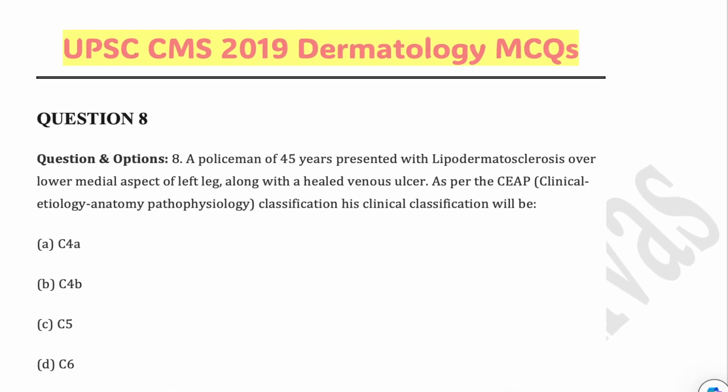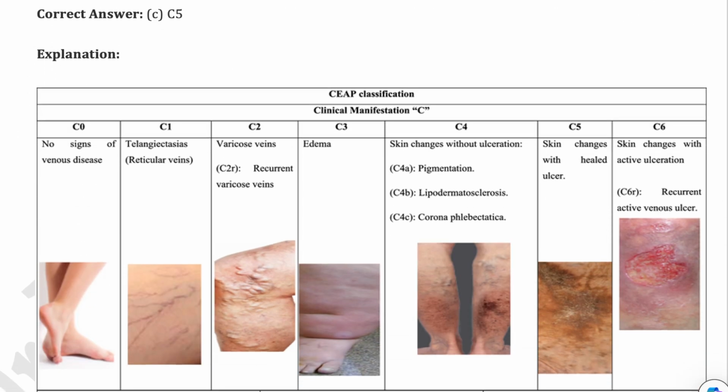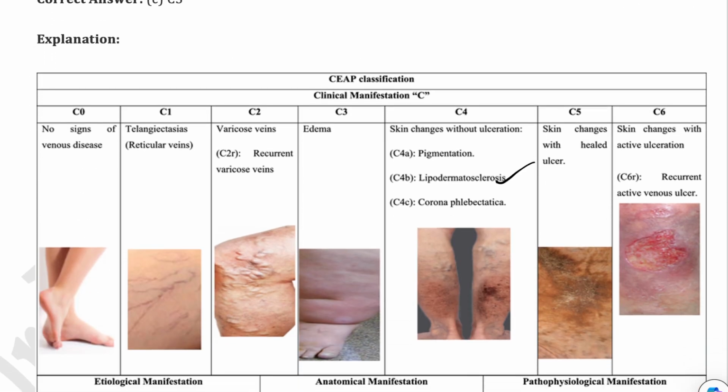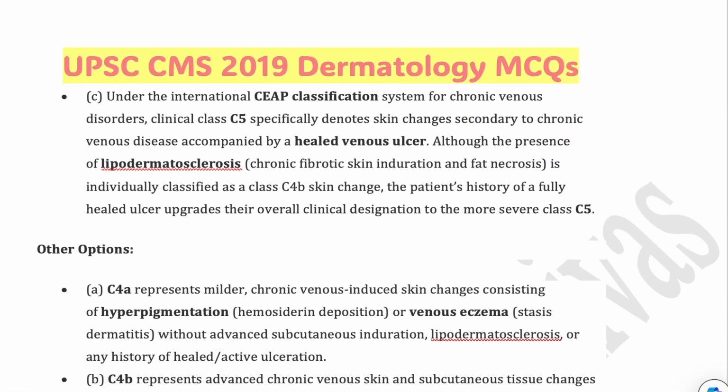Right. Next is related to surgery and dermatology integration. The patient is having lipodermatosclerosis, that is, inverted champagne bottle appearance over the leg, and a healed venous ulcer is there. Very important clue. As per the CEAP classification, the patient now is going to be categorized as C5. Please remember, dear students, if the examiner had only mentioned lipodermatosclerosis, then it would have been C4b, but because a healed ulcer is mentioned, now it will be C5 according to the CEAP classification.